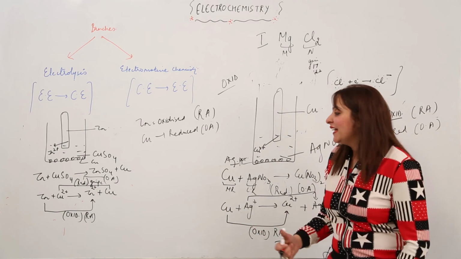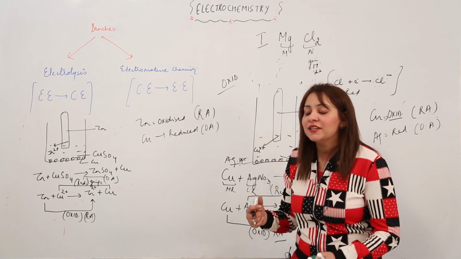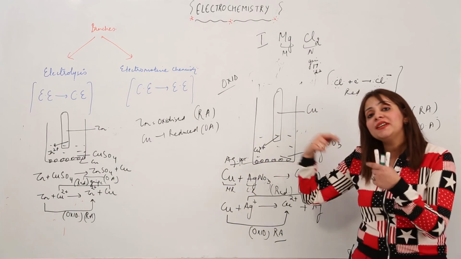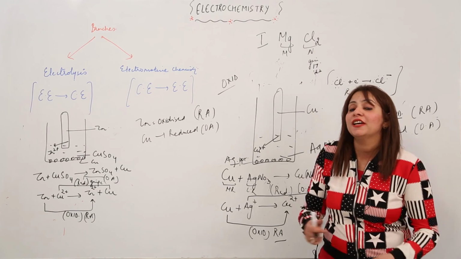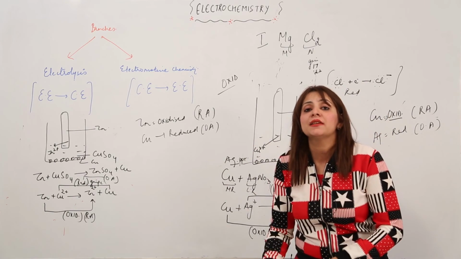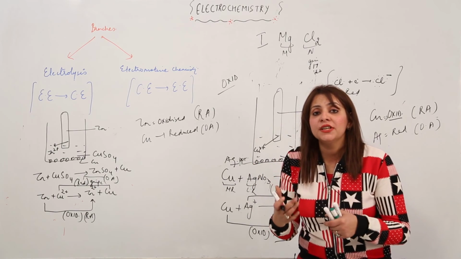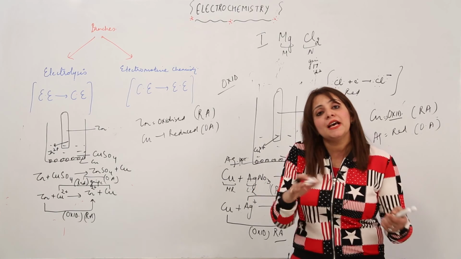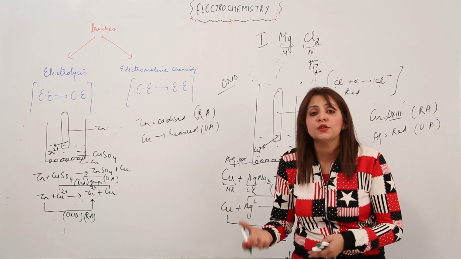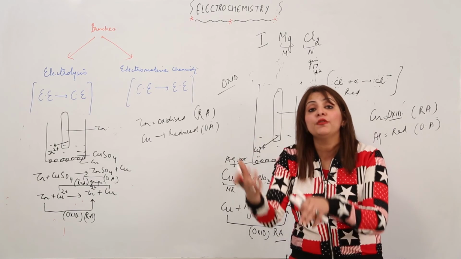Yes, you are right, I just wanted to say that it is not like a substance which acts as an oxidizing agent in one will always act as an oxidizing agent, or a substance which acts as a reducing agent will always act as a reducing agent. That means it just depends upon the combination. A substance can be oxidized as well as reduced. It just depends in which solution it is present, or in which form it is present, or which kind of couple we are considering, right?